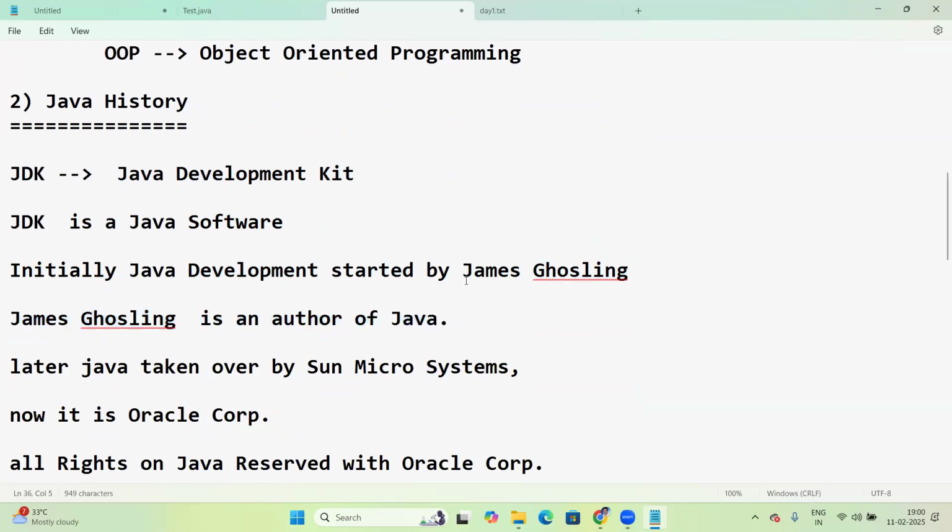So why was it named Java? The topic I'll explain later. Why did they name the product Java? The topic I will explain next. Just wait for some time.